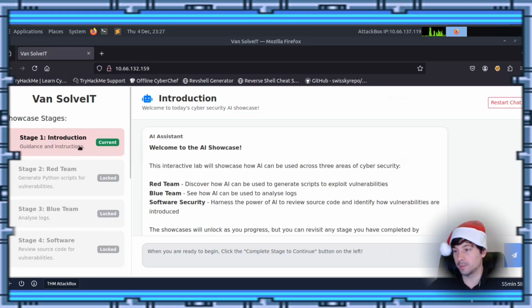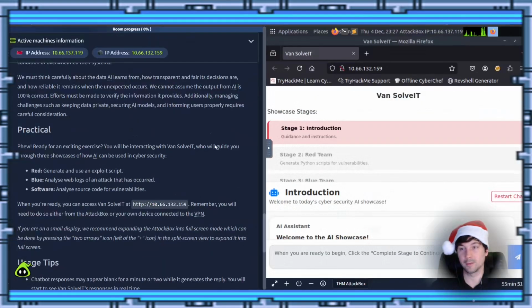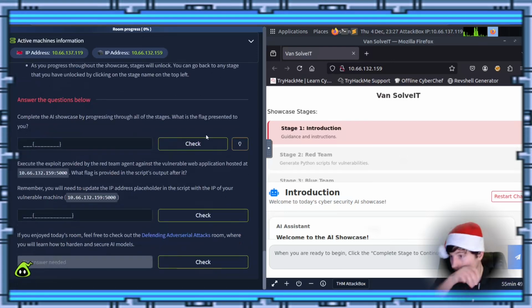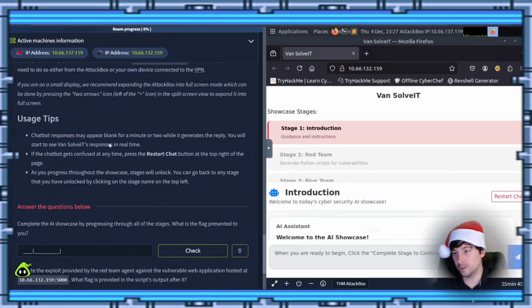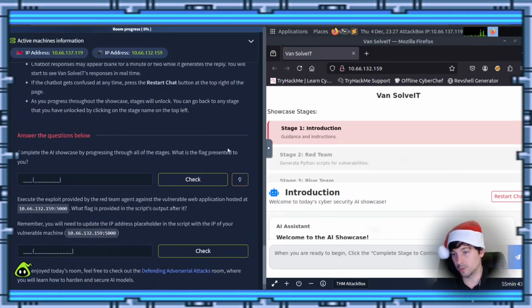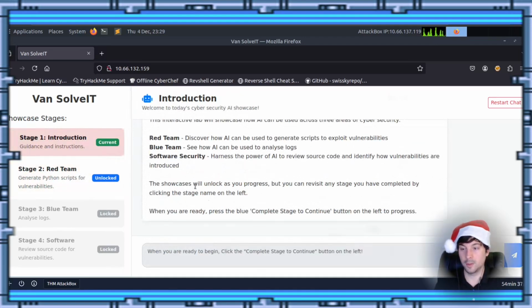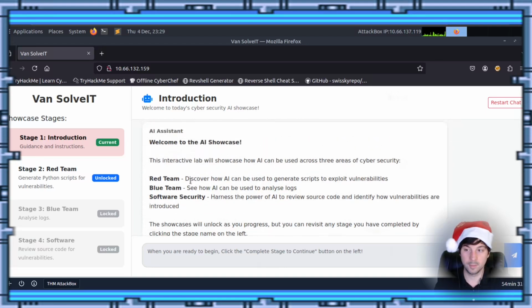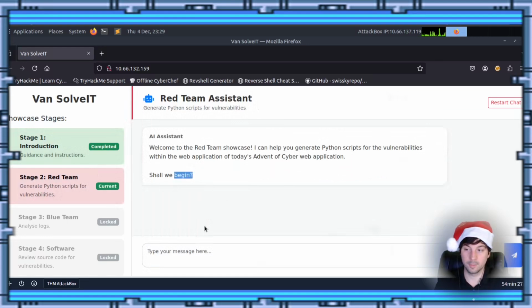Okay, so the beginning. So I probably should try to do it like this. Move that back over there. There we go. We can see both. Alright, so I'm going to scroll this down over here. And what it's going to want us to do is go through the whole showcase. Oh, we scroll here. Click the blue complete stage button to continue on the left. Alright. Oh. There we go.